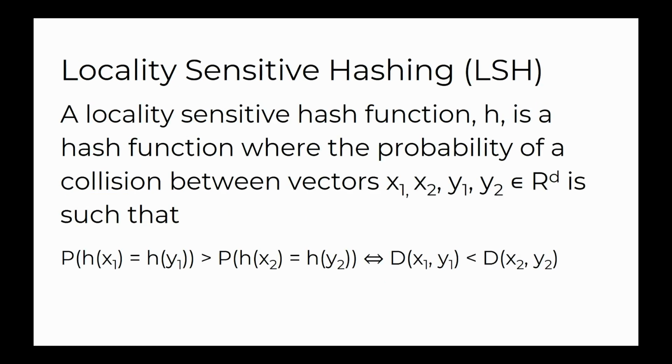What we're interested in is a special class of hash functions called locality-sensitive hash functions. Locality-sensitive hash functions are unique by the property that the probability that two vectors have the same hash, or that their hashes collide, is directly proportional to the similarity between those two vectors. So if you look at a data set, if two vectors have the same hash, that means that those vectors are likely very similar.